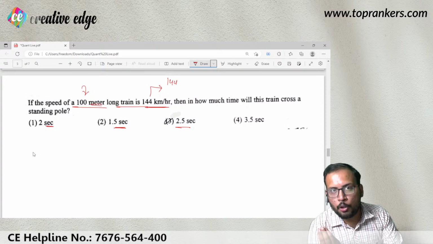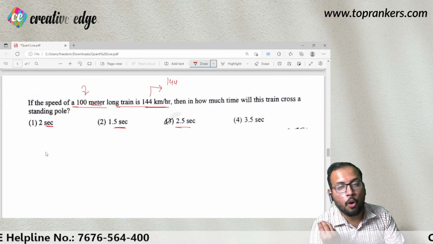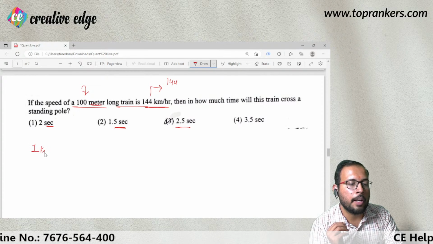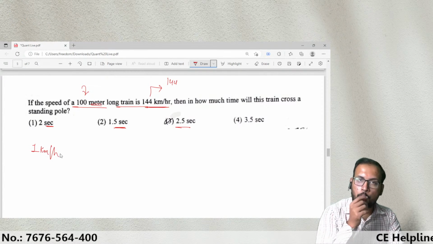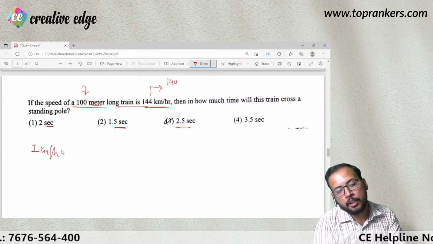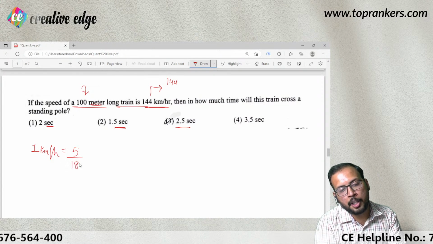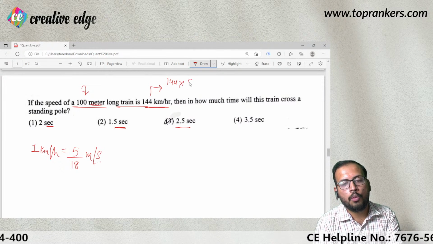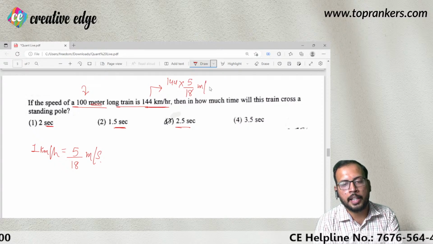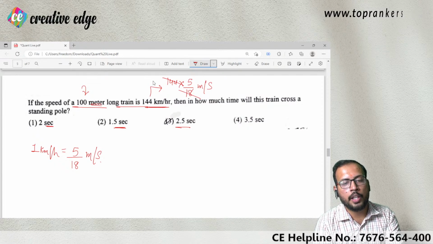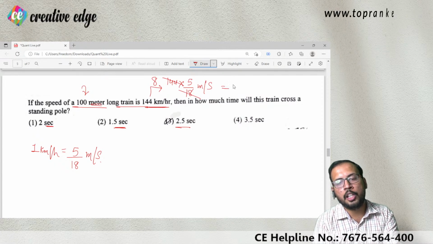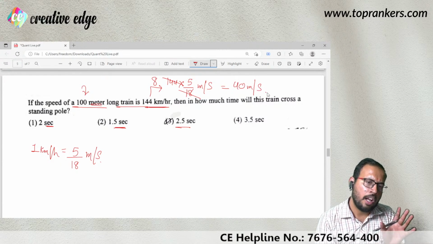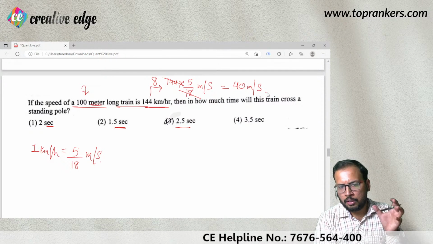Now, I will tell you one thing that many of you already know: when it comes to 1 kilometer per hour, and I wish to convert this unit into meter per second, I simply write it as 5/18 meter per second. So now 144 into 5/18 meter per second. So 18 and 144 cancel 8 times. 8 into 5 is 40. 40 meter per second.